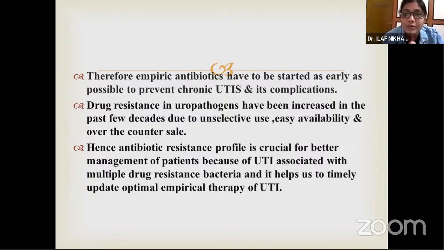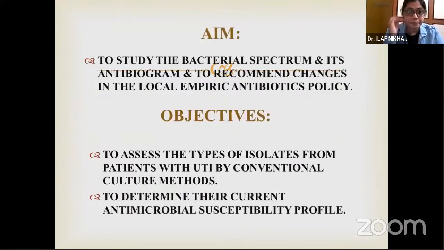Drug resistance in uropathogens has increased in the past few decades due to unselective use, easy availability, and over-the-counter sale of antibiotics. Hence, the antibiotic resistance profile is crucial for better management of patients because of UTI associated with multiple drug resistant bacteria, and it helps us to timely update optimal empirical therapy of UTI.